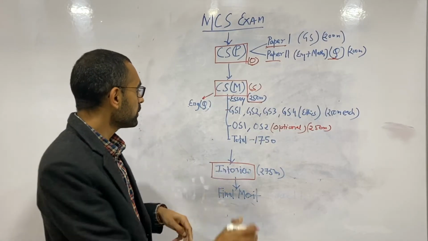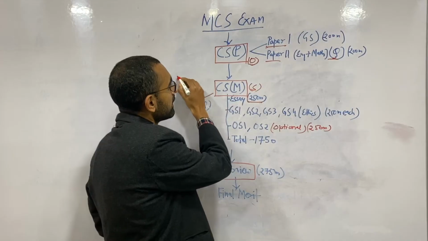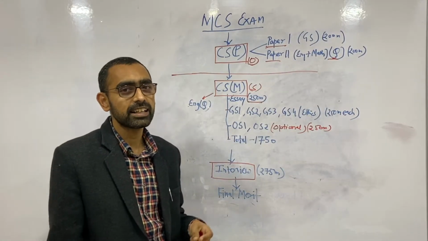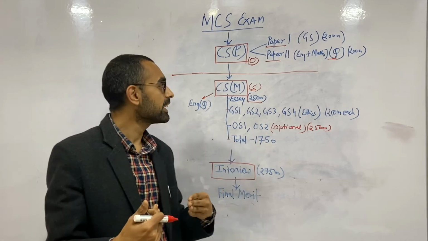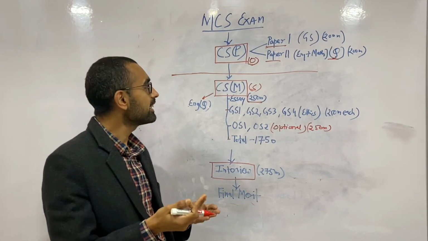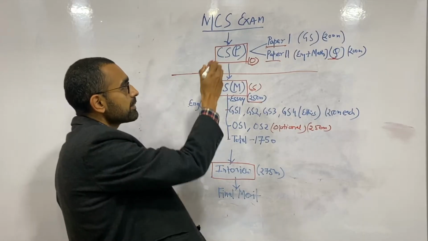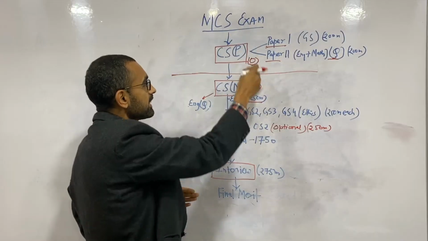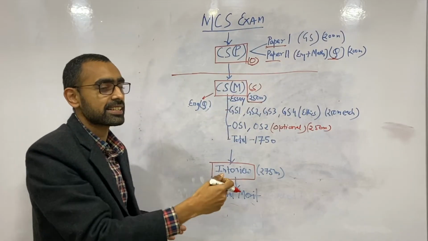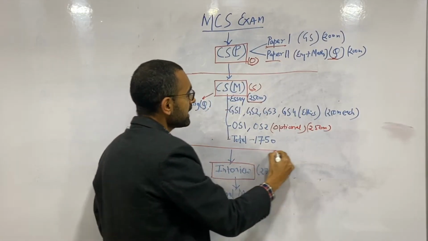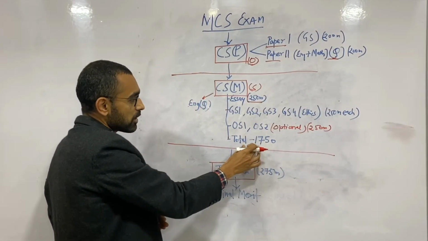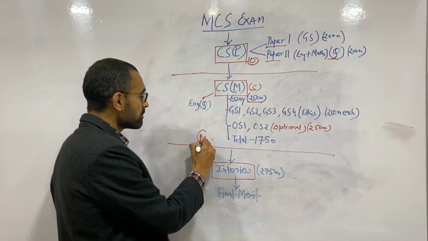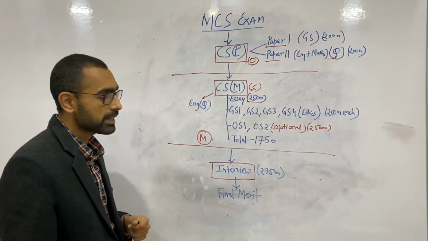So this is basically the second stage of the exam. You can say the first is preliminary. It was an objective exam to screen the candidates. Now whatever you score in the prelims will not be a part of the final merit. So it is just basically a screening. That is why it's called a screening stage. Then whatever you score in the mains stage, that is out of this 1750, that will be added in the final merit, which will be calculated.